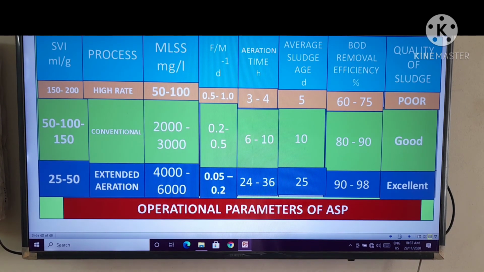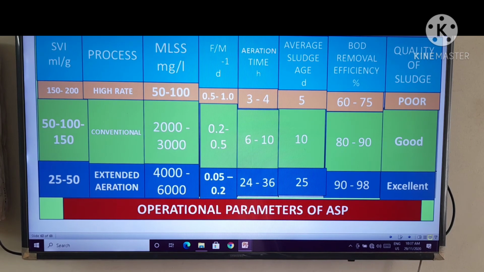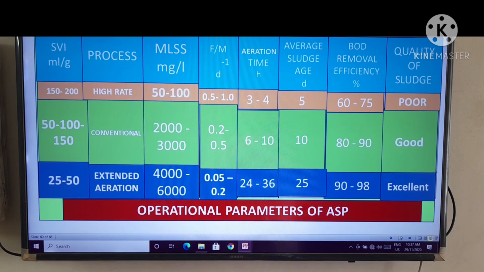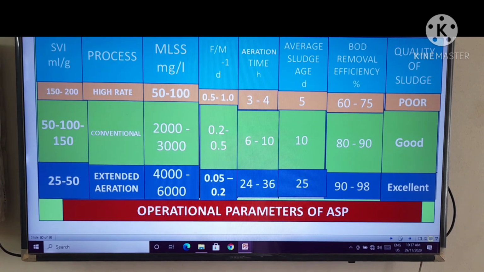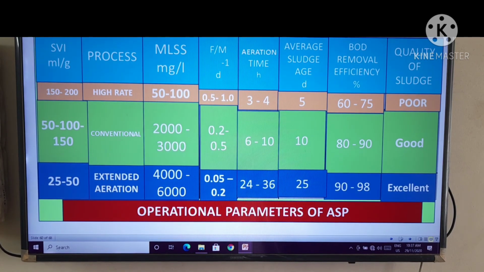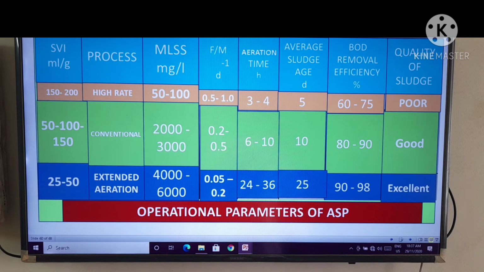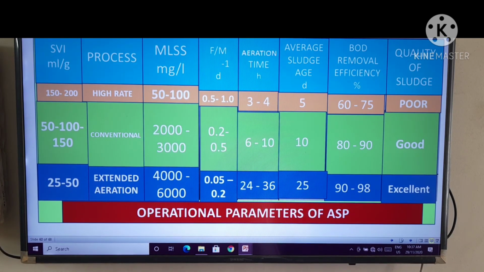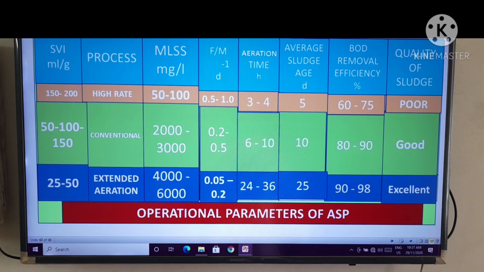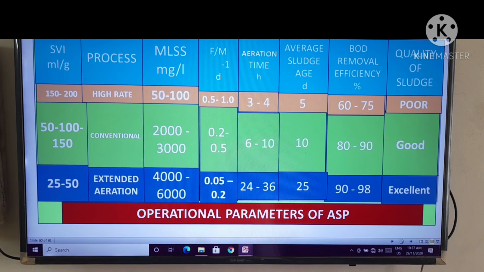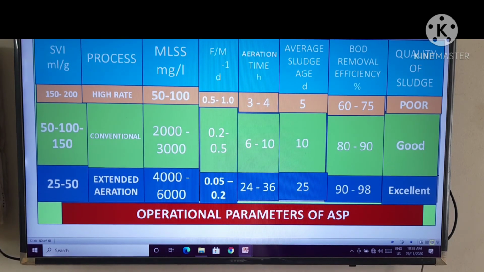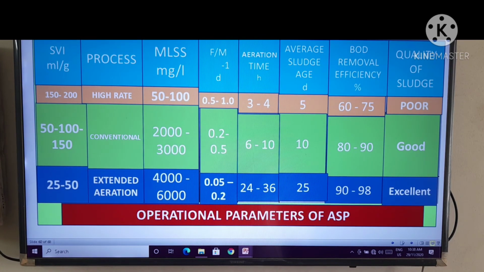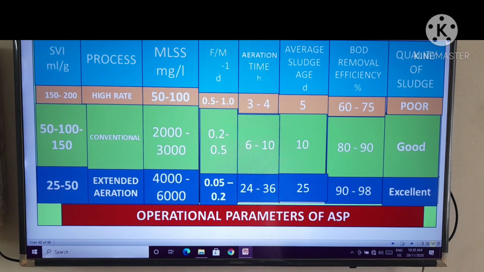The BOD removal efficiency percentage for 150 to 200 SVI is in between 60 to 75. When the SVI value is 50 to 150, the BOD removal efficiency is 80 to 90%, and for SVI value 25 to 50, the BOD removal efficiency is 90 to 98%.